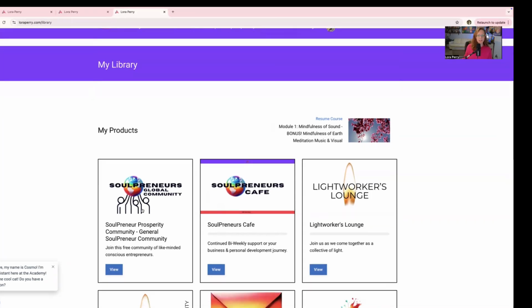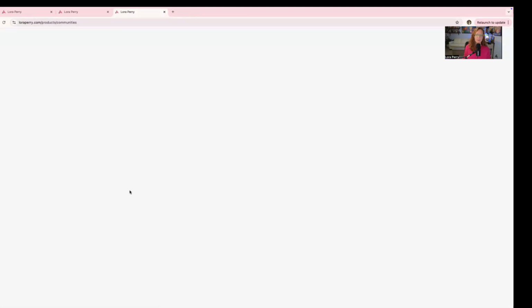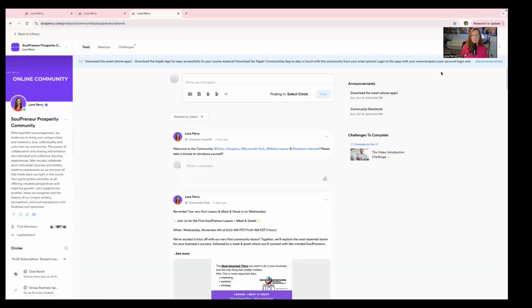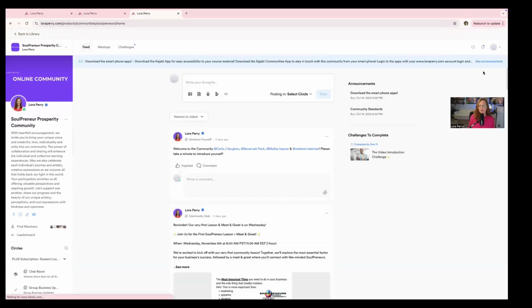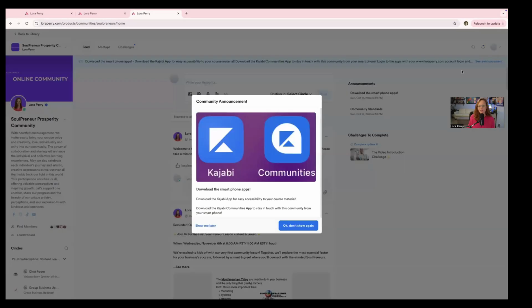Now, once you're in here, you will find a link or a button to the global community, and you want to click that. Very self-explanatory. I'm sure you know how to get in here already. Once you're in here, there will be a recommendation or an announcement to download the apps because it is really helpful to just have the community at your fingertips. This is what the apps look like currently. However, I think they rebranded, so I think they're a little orange color now.